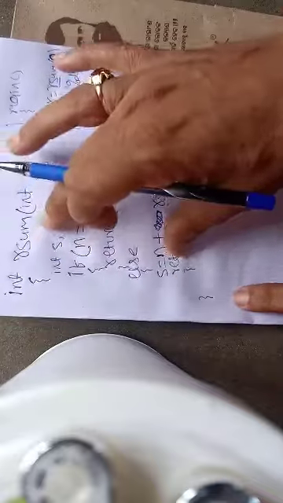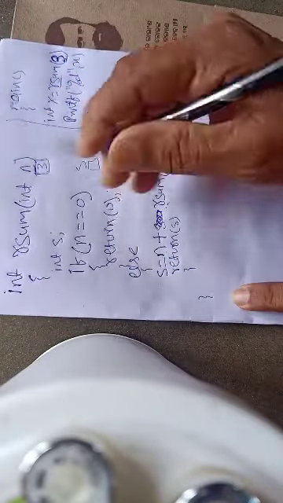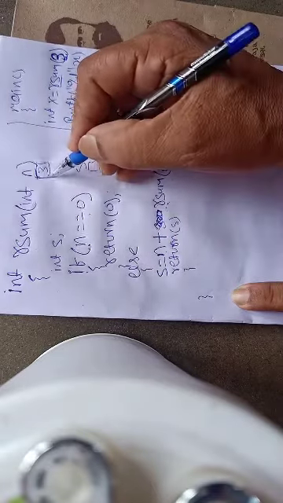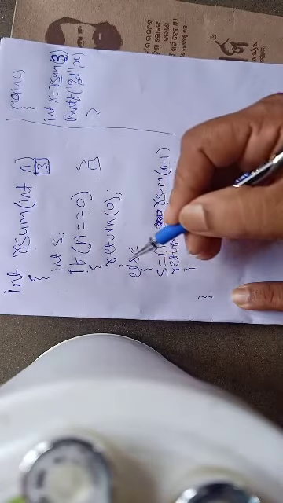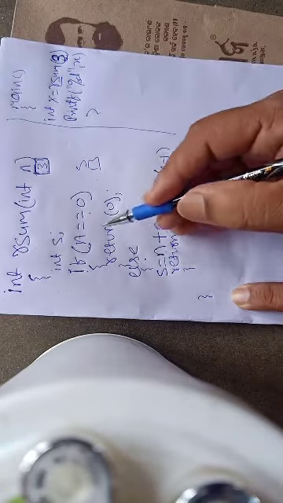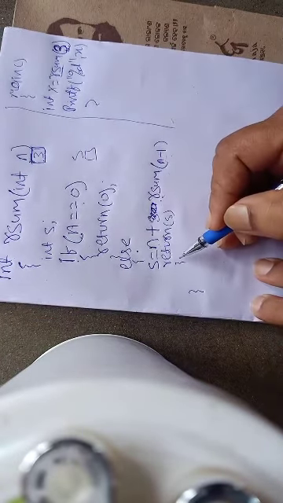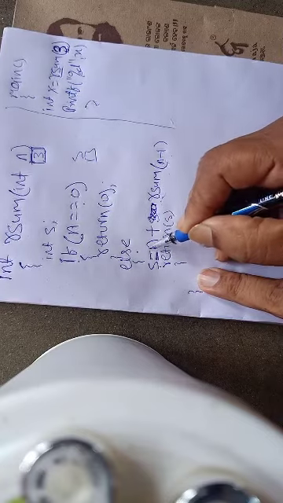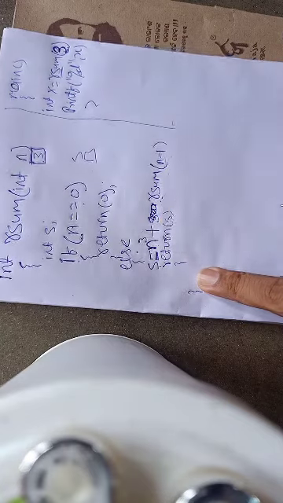In this function, int s is created, so a variable s is created for this particular function. Now it will be compared: if n is 0, what is the value of n? It is 3. So is n 0? No, so it will jump over here. When n is not equal to 0, the exit criteria is not satisfied, so now the else part will be executed. In the else part, what is written? s equals n. What is the value of n right here? Right here n is 3, so it will be assumed as 3.